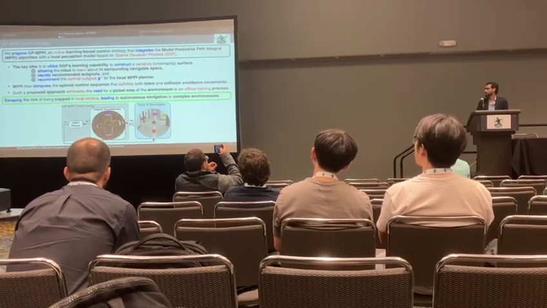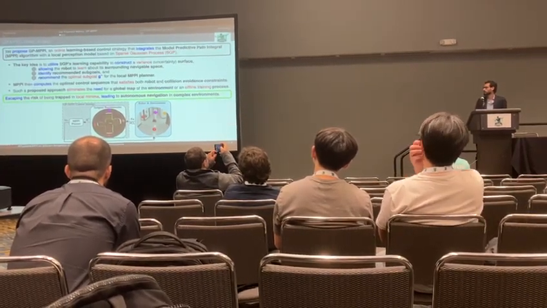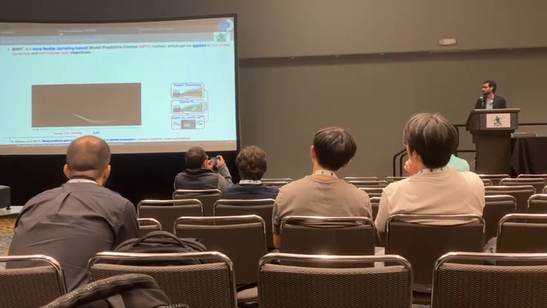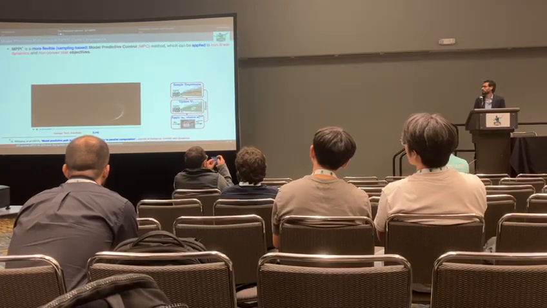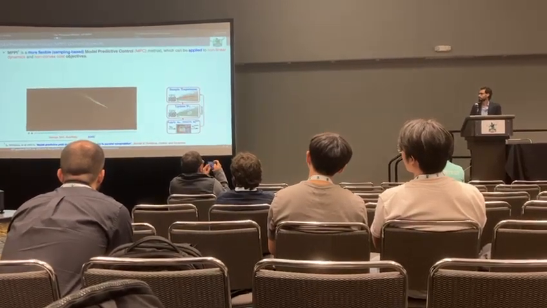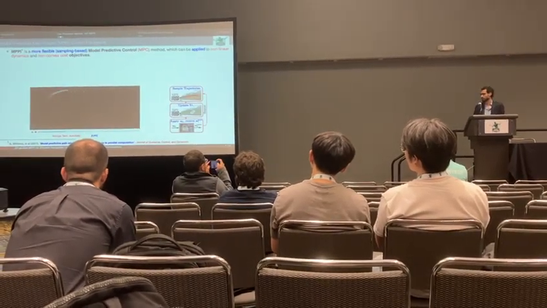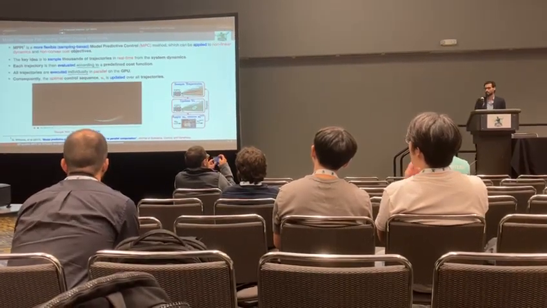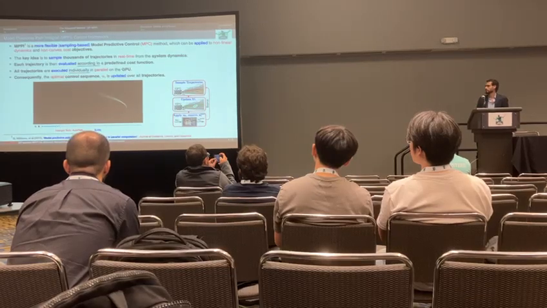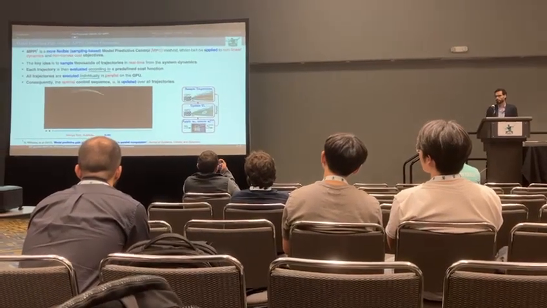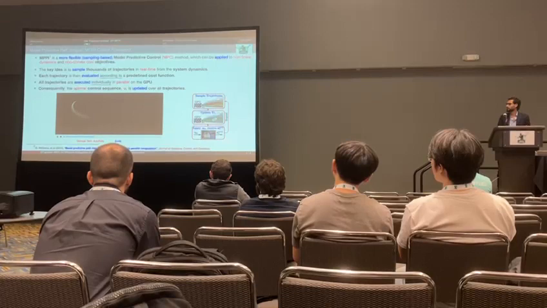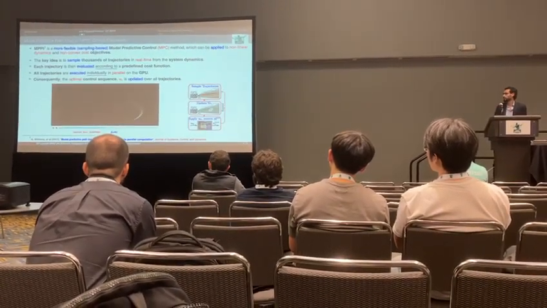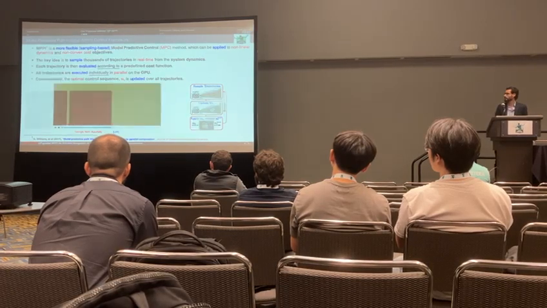So our system has two main components, the GP subgoal recommender and the MPPI. MPPI is a sample-based model predictive control which can be applied to nonlinear dynamics with non-convex cost functions. And simply, the idea of MPPI is to sample thousands of trajectories online from system dynamics, then evaluate each of them based on a predefined cost function, and then update the optimal control sequence for all the trajectories.